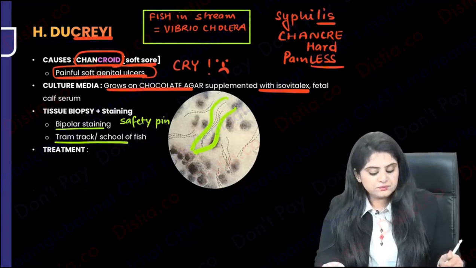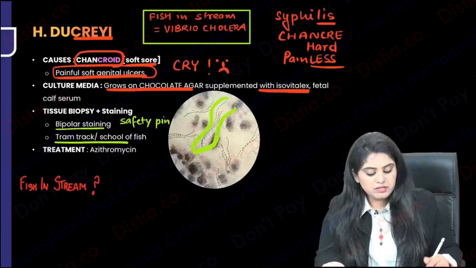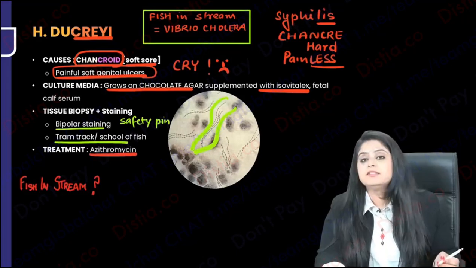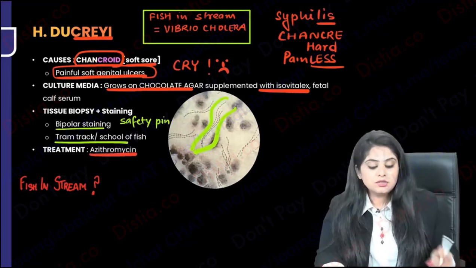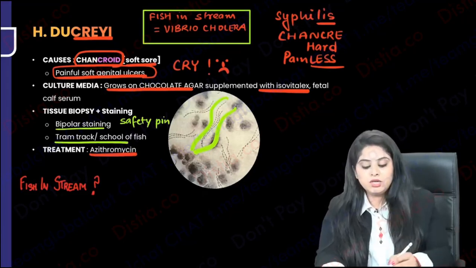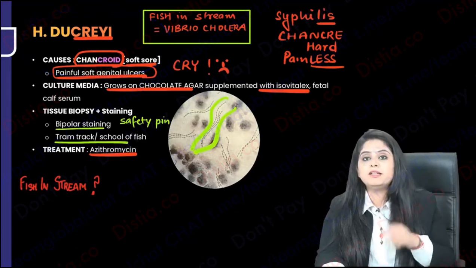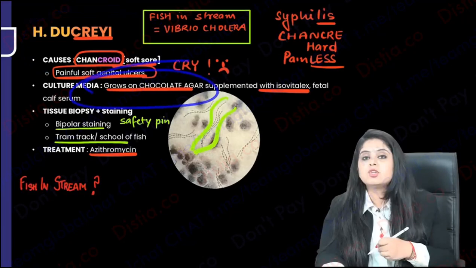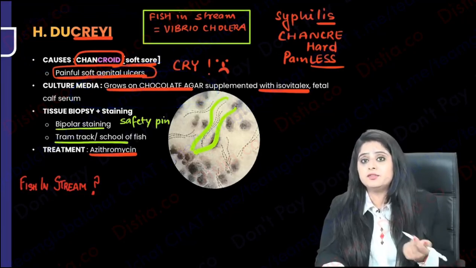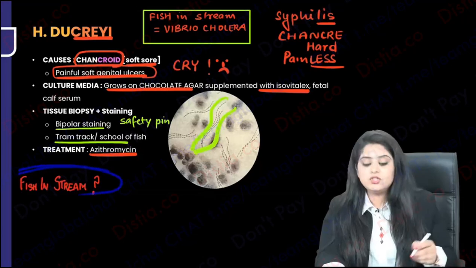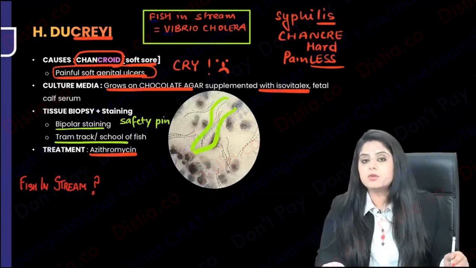Finally, how do you do the treatment over here? Please note that the treatment is done by azithromycin. Okay, so the take home messages out of this entire thing were two. What kind of an ulcer is it? Painful, painless. So crying with pain, painful. Second, can you grow it on a regular chocolate agar? No, you need some vitamins, IsoVitaleX. And where do you see the fish in stream? Fish in stream, Vibrio cholerae.